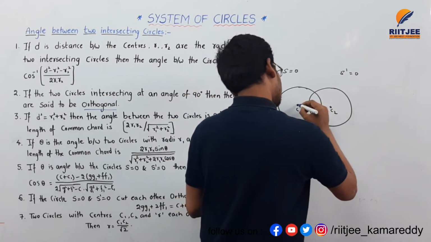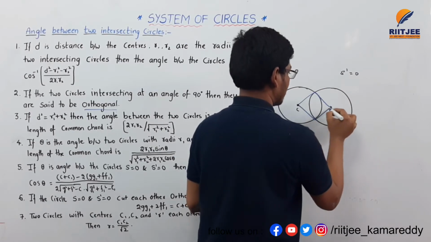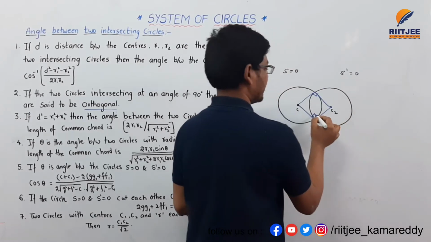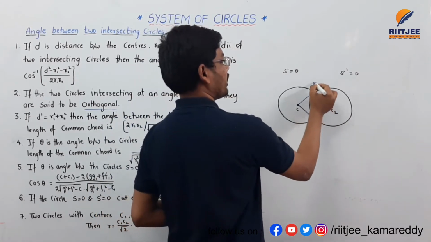These two circles intersect perpendicular to each other, at 90 degrees at the point of intersection P.